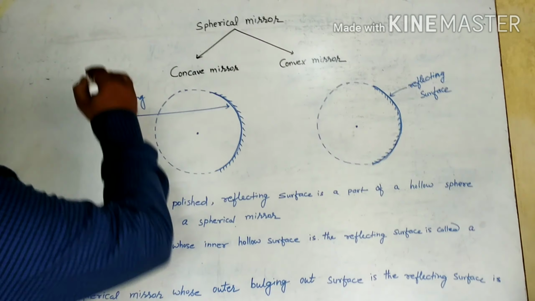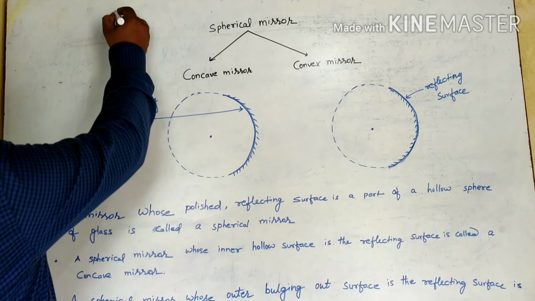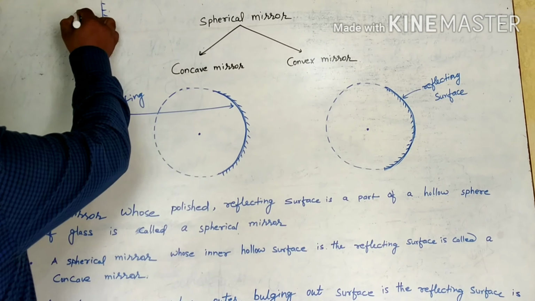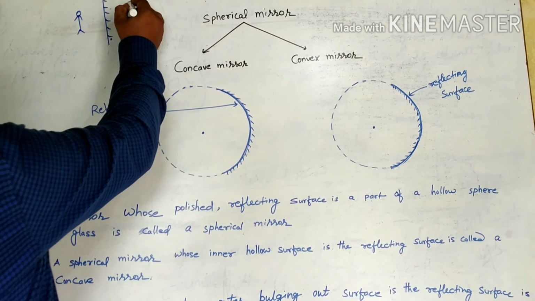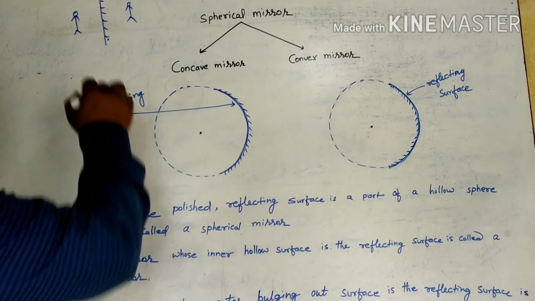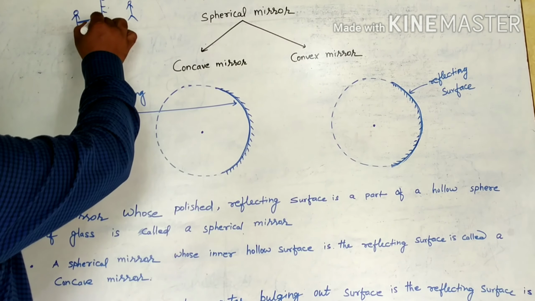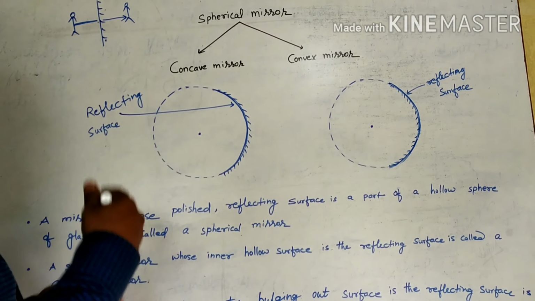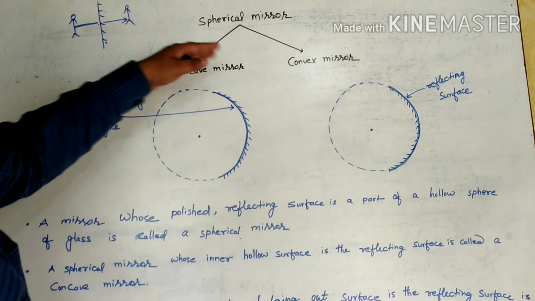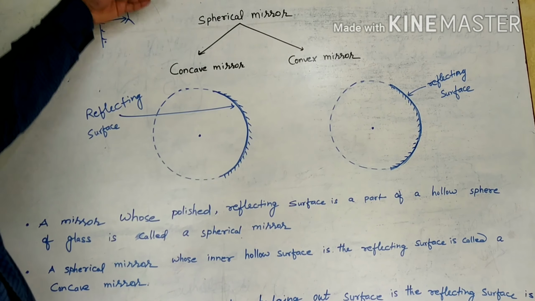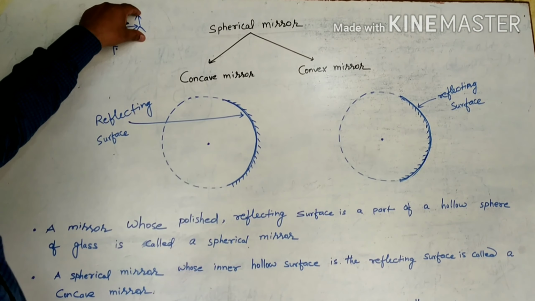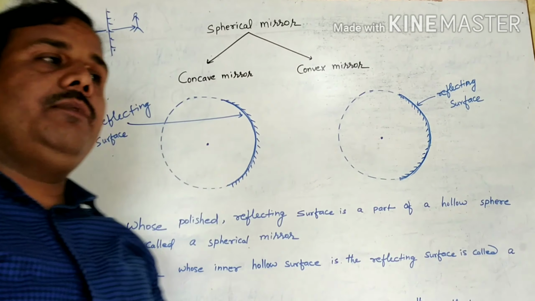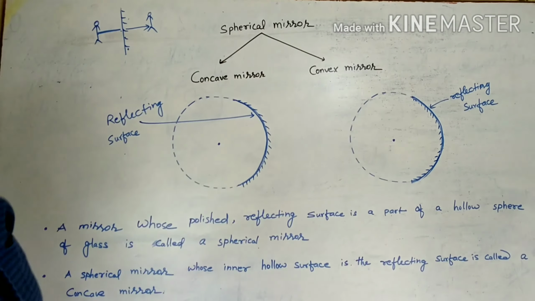What is a plane mirror? This one is the plane mirror, and when any object is kept here, its image from the back side is a virtual image. Whatever the distance of the object in front of the mirror, the image will be at the same distance behind the mirror. It is always upright and of the same size. It is laterally inverted. Laterally inverted means left will appear right and right will appear left.